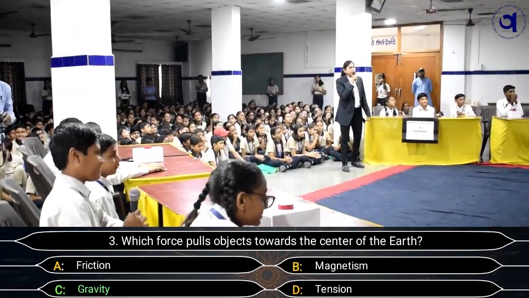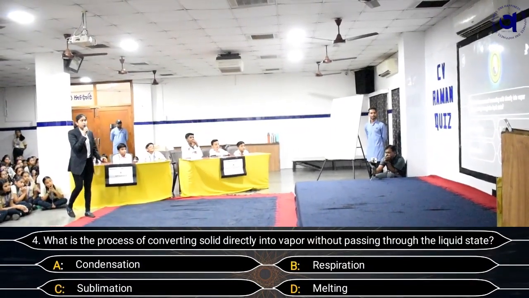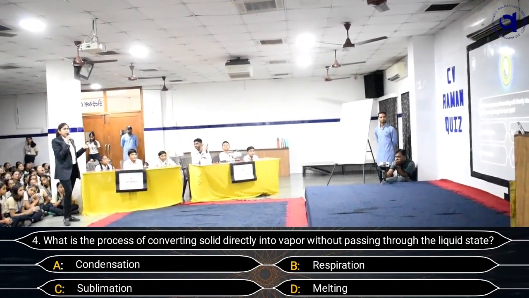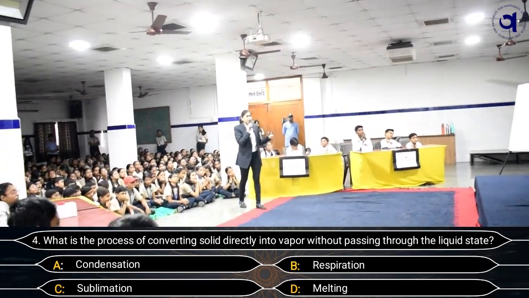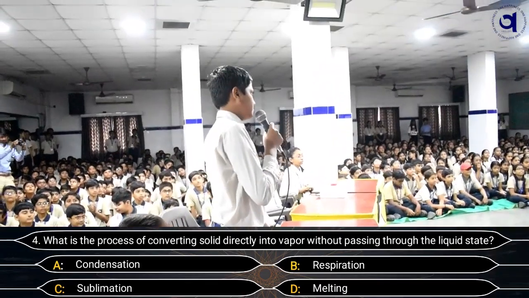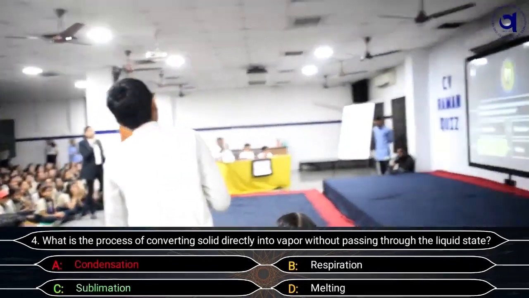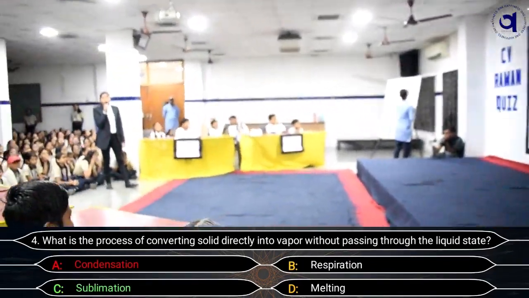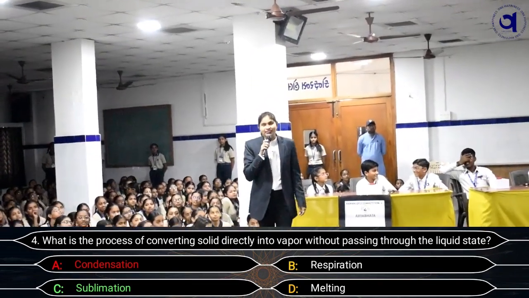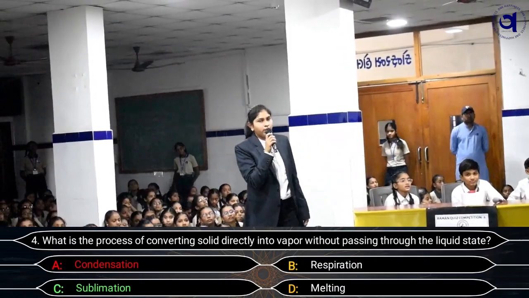Now, the fourth question. What is the process of converting solid directly into vapor without passing through the liquid state? And the options are A. Condensation, B. Respiration, C. Sublimation, and D. Melting. A, condensation. Are you sure you want to take time? No. A. Condensation, please lock the screen. The answer is C, Sublimation. No issue. Let's go ahead with the fifth and very last question for Vikram Sarabhai.